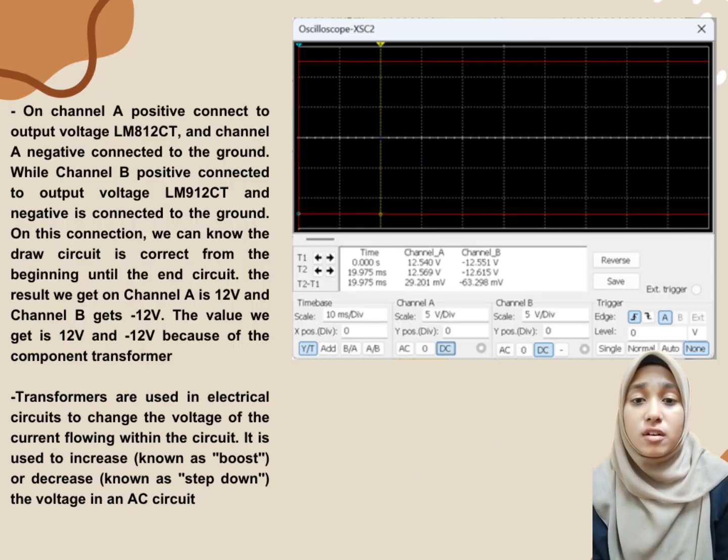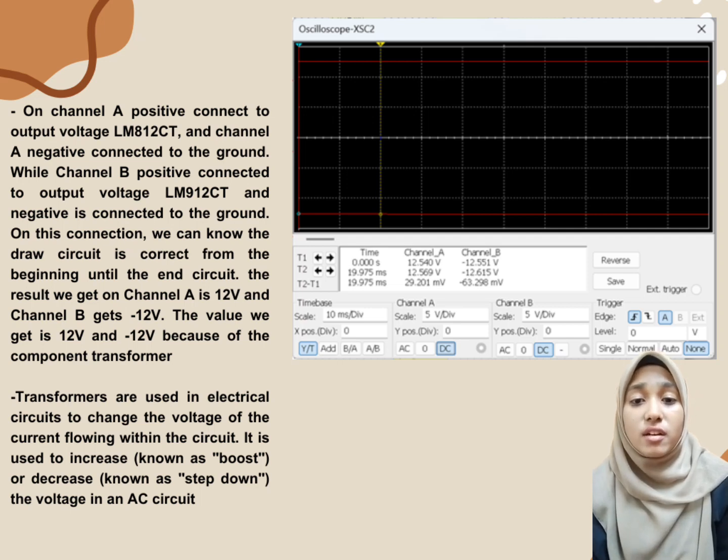Figure 4, the result of the second oscilloscope. This oscilloscope is connected to the output. Channel A positive is connected to the output positive 12 and channel A negative is connected to the ground, while channel B positive is connected to the negative 12 volt and negative is connected to the ground. On this connection, we can know that the circuit drawn is correct from the beginning until the end of the circuit.